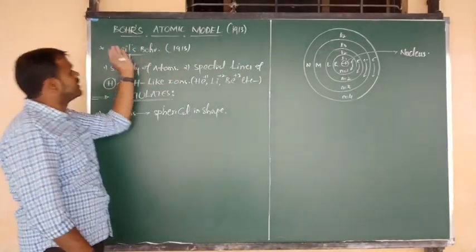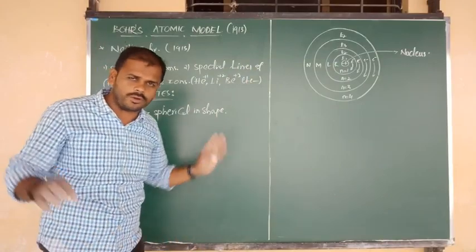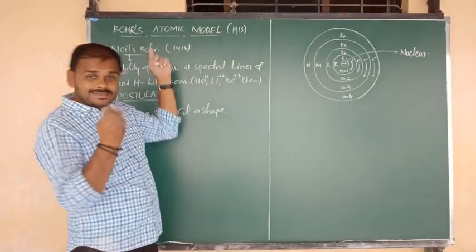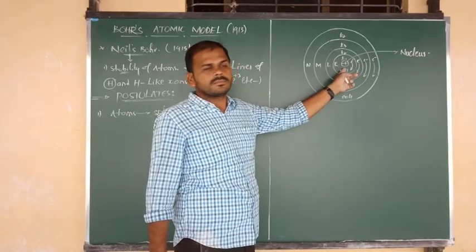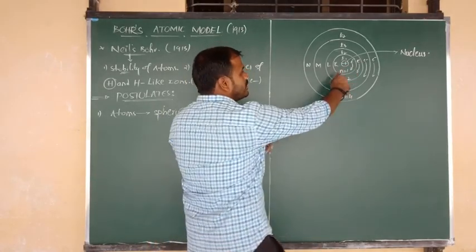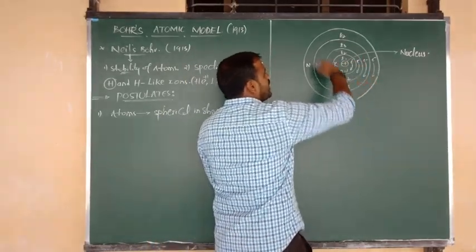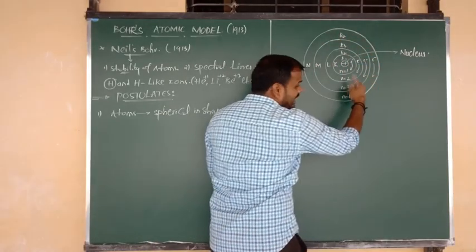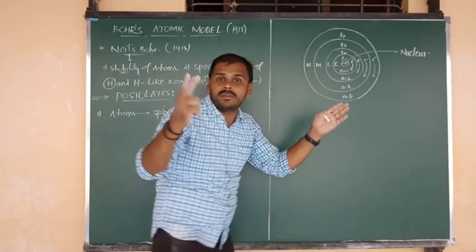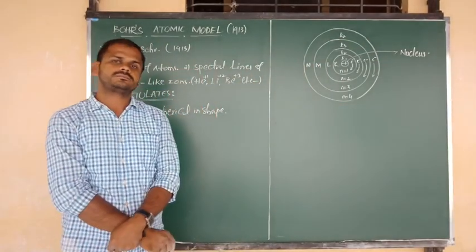The same concept is also given by Bohr's atomic model. Especially Bohr says that around the nucleus, a number of circular paths are there: circular path 1, circular path 2, circular path 3, circular path 4. That depends upon the atomic number.